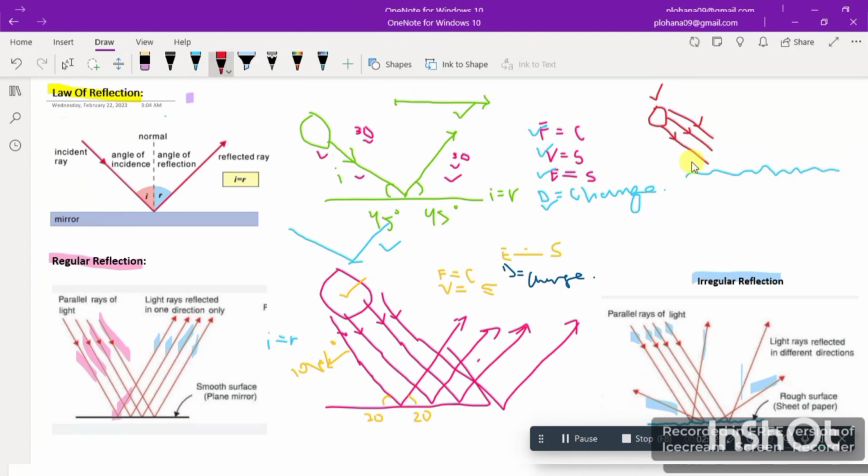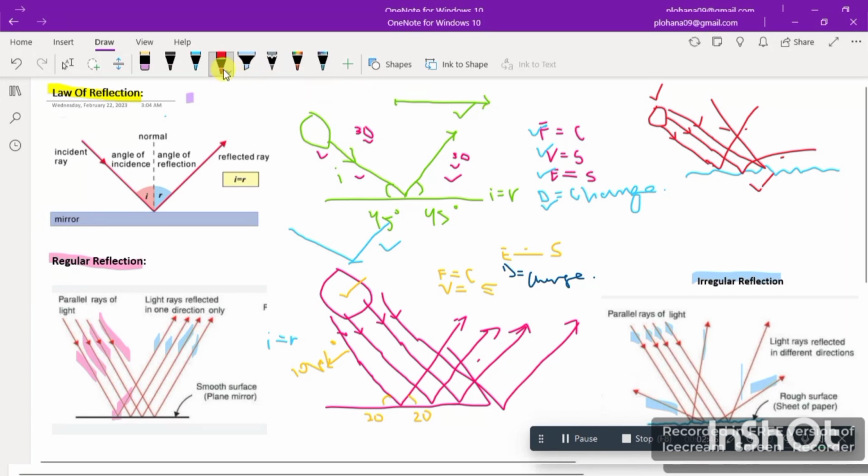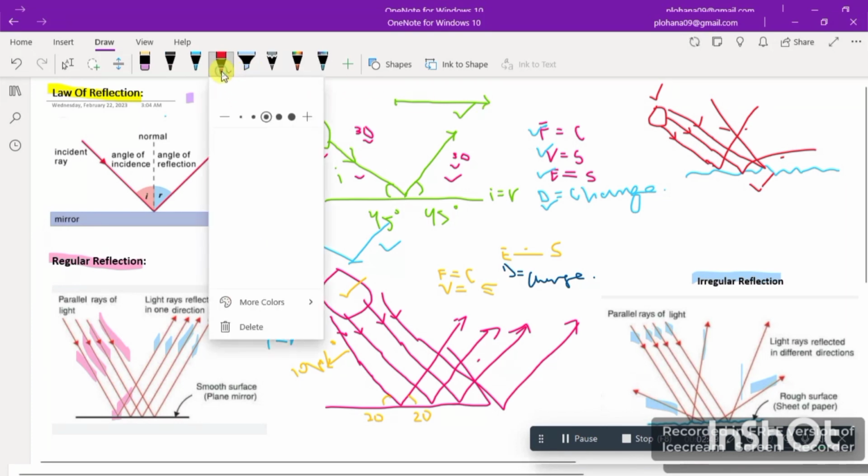So it is irregular. Because of this irregular surface, what is happening? One ray is going to this direction, another is going to this direction, and another is going to this direction. So because of this roughness of the surface, the direction of these reflected rays is changed. They are scattered in many directions. One is going to this, another is going to this, and another is going to this as well. So now let's talk about their similarities and dissimilarities.